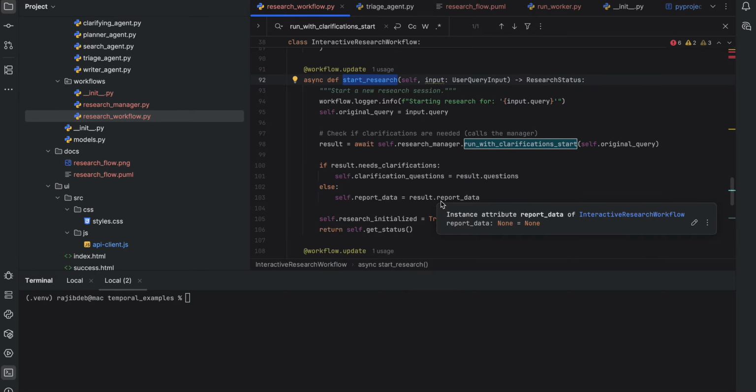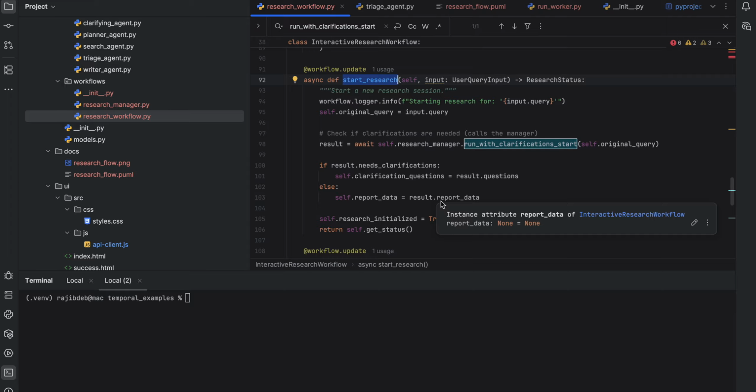So as I mentioned, first the triage agent will see if any clarification is required. If clarification is required, the clarifying agent will create 3 questions and ask the questions one by one, and then it will call a GPT model. I am using an OpenAI model to do the research.